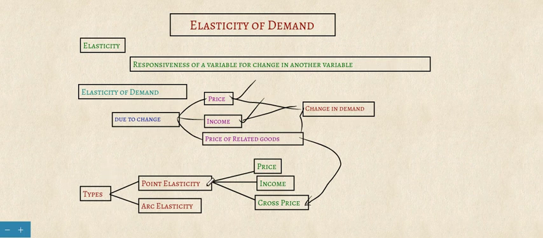There are two major types of elasticity: point elasticity and arc elasticity. Point means we are going to measure the elasticity only at a particular point.